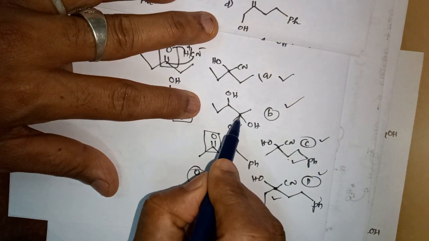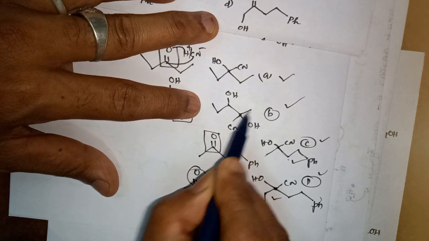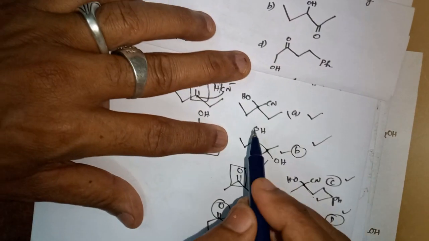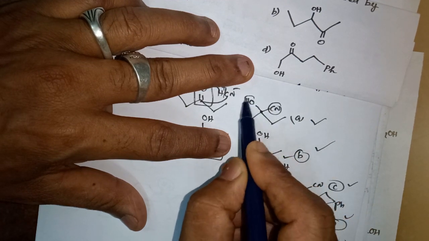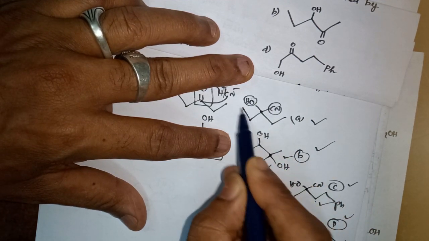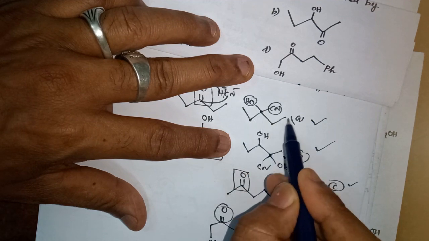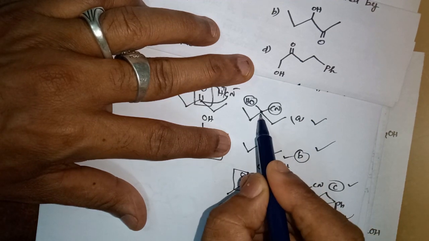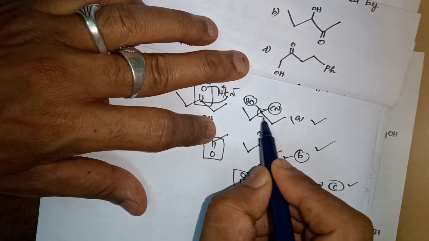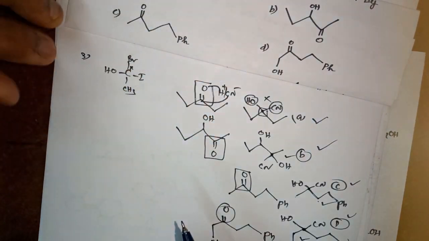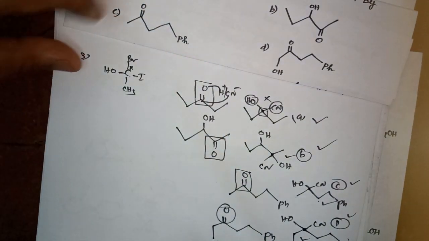Option B, you see, has 4 different groups: this side CH3, this side this. This is also chiral. Then you come to this. This is a carbon attached to CN on this side and OH on the other, and ethyl groups on both sides. Both groups are the same, so it is a carbon atom which is not connected to 4 different groups. So this is not chiral. Our answer should be option A. That's all for this question. Then we move to the next, last question.